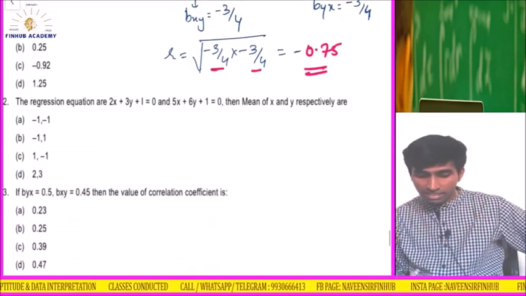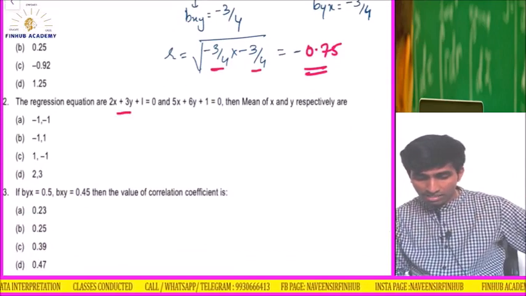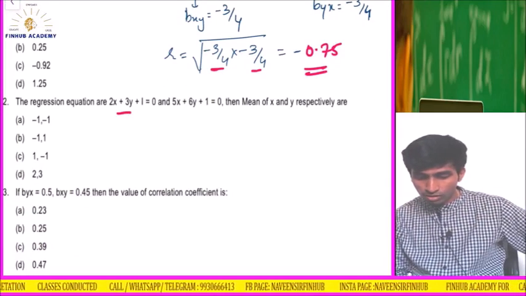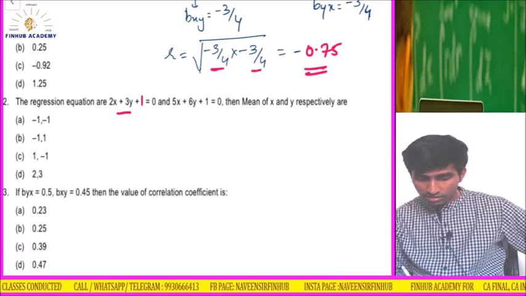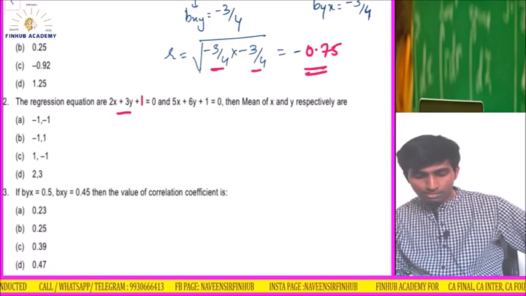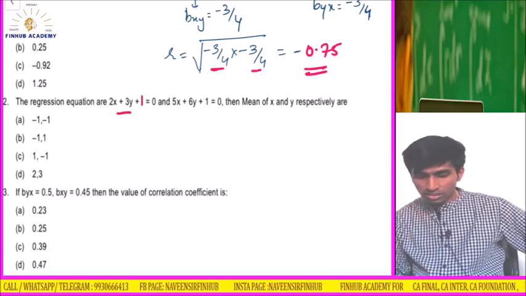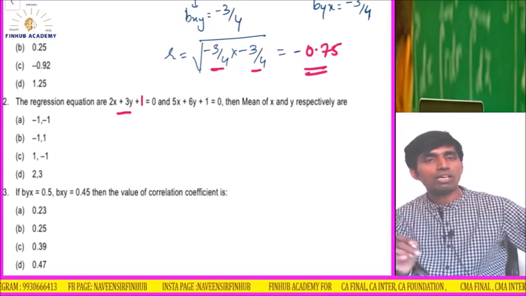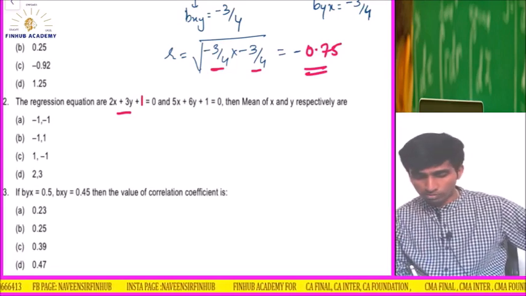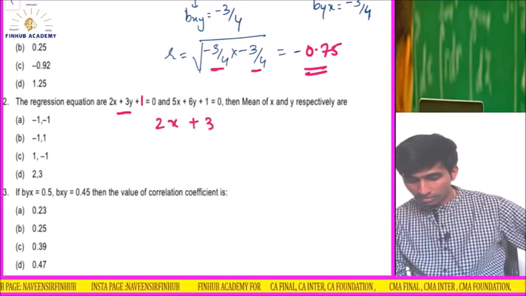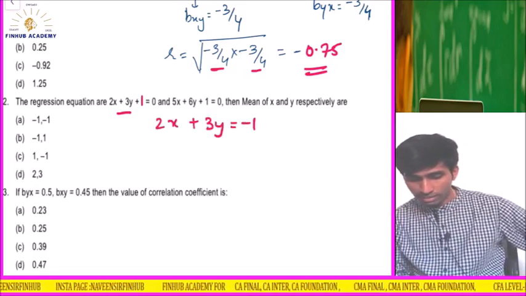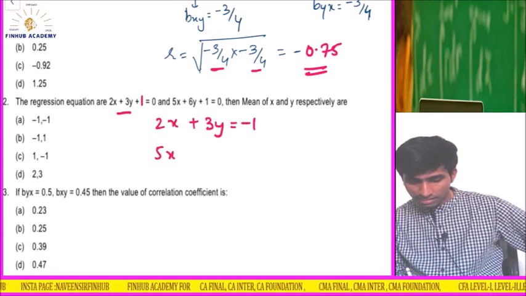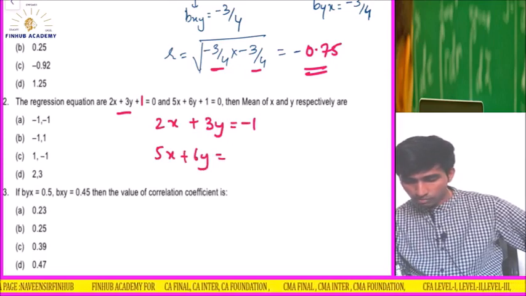The regression equation 2x plus 3y plus 1 is equal to 0. I think this is 1, they have written something unclear. So 5x plus 6y plus 1 is equal to 0. The mean of x and y. What we can do is directly substitute, or another way is the crisscross method. So 2x plus 3y is equal to -1 I'll write, and 5x plus 6y is equal to -1 I'll write.